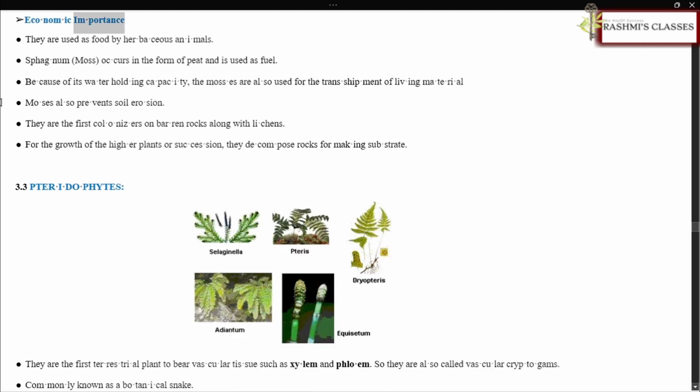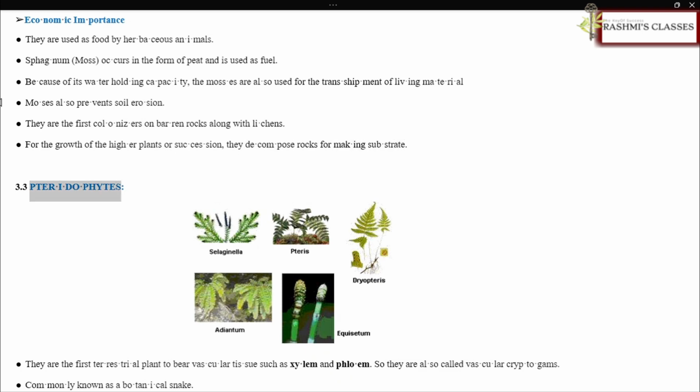Economic importance. They are used as food by herbaceous animals. Sphagnum, moss, occurs in the form of peat and is used as fuel. Because of its water-holding capacity, the mosses are also used for the transshipment of living material. Mosses also prevent soil erosion. They are the first colonizers on barren rocks along with lichens. For the growth of the higher plants, or succession, they decompose rocks for making substrate.